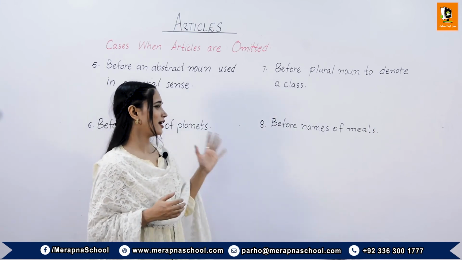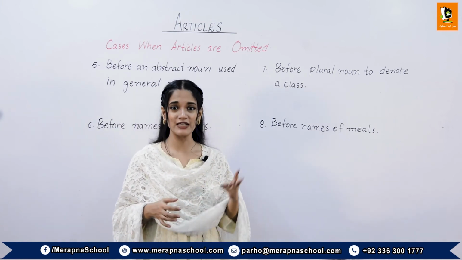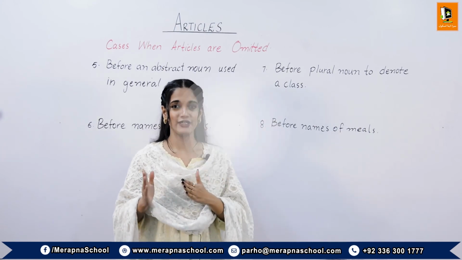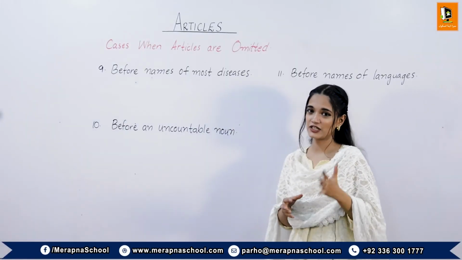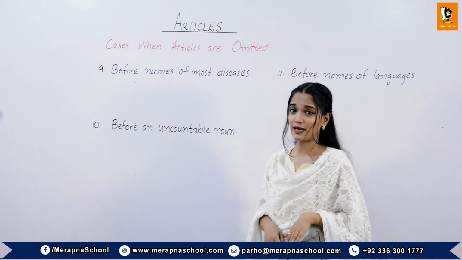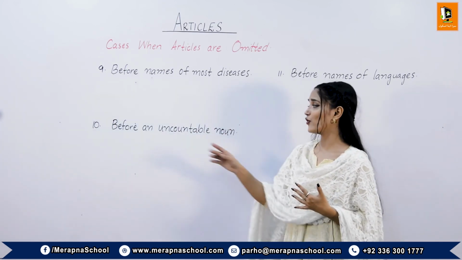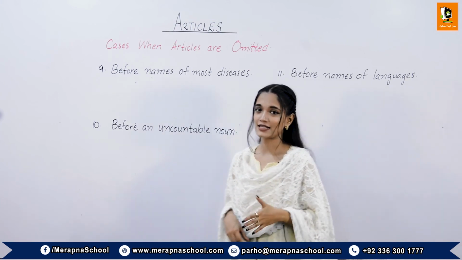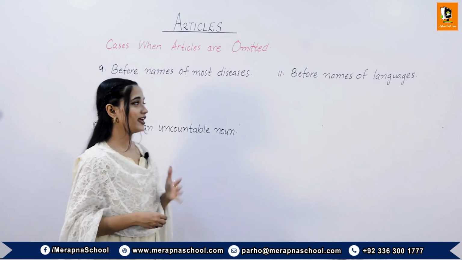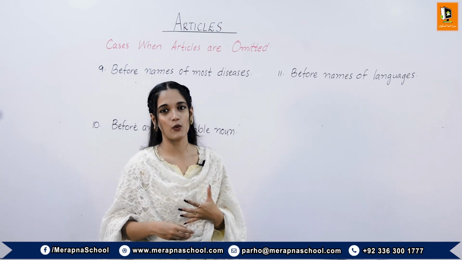Eighth case is before names of meals. Names of meals can be breakfast, lunch, dinner. For example, I am going out for dinner. Ninth case in which the articles are omitted is before names of most diseases. For example, she is suffering from measles. Tenth case is before an uncountable noun. For example, she has long brown hair. Eleventh case is before names of languages. For example, English is a language spoken widely in the world.